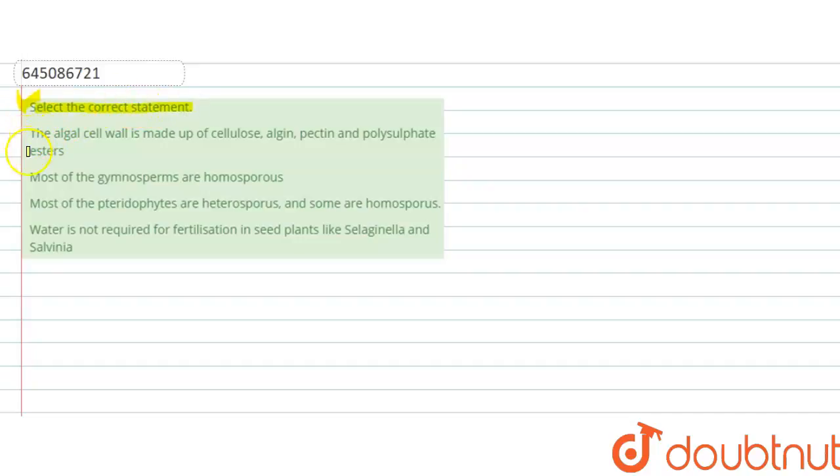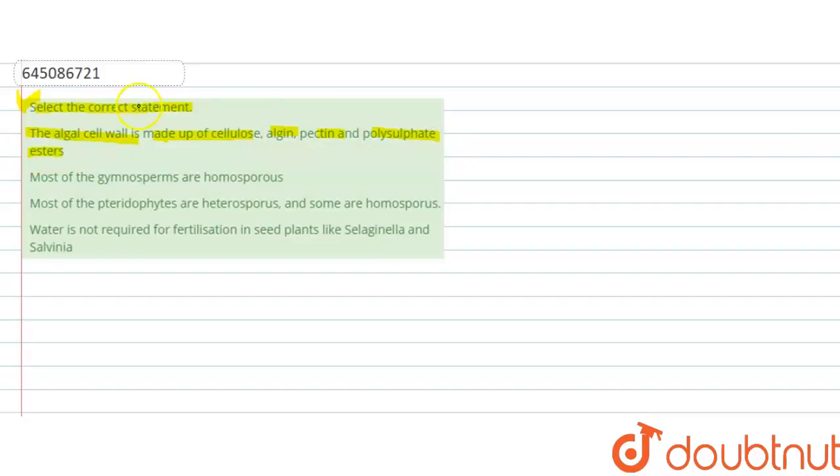Hello everyone, let's understand this question. The question says select the correct statements. So we have 4 statements and we have to find the correct statement. The first statement says the algae cell wall is made up of cellulose, algin, pectin and polysulfate ester.